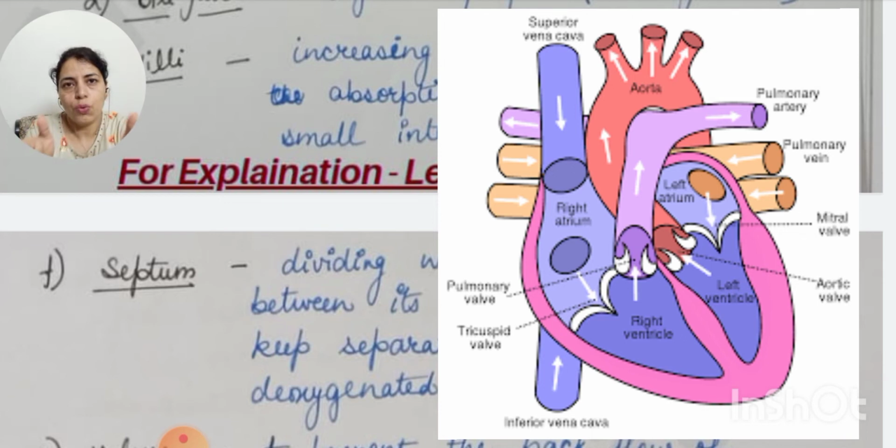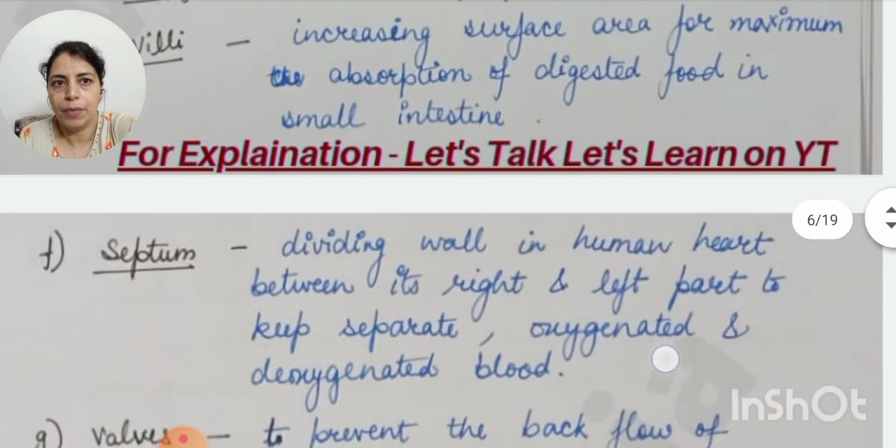These two kinds of blood should be kept separate in warm blooded animals like us, because we have to maintain the temperature. Our body temperature should be at 37 degrees Celsius. We are not cold blooded, whose temperature varies according to the external surroundings. So to maintain the body temperature we need more energy, and that's why oxygenated and deoxygenated blood should not mix with each other. That's why the septum has been provided by nature.